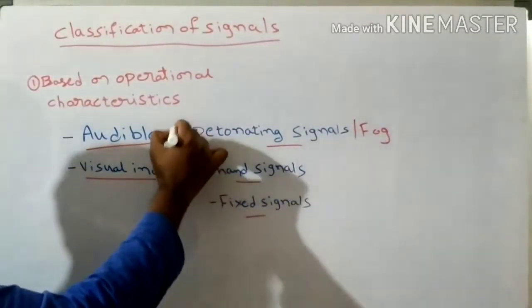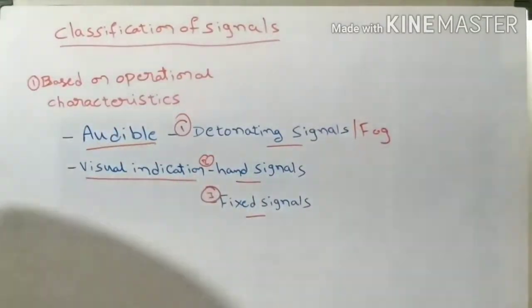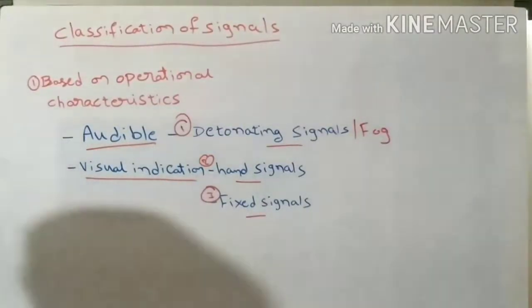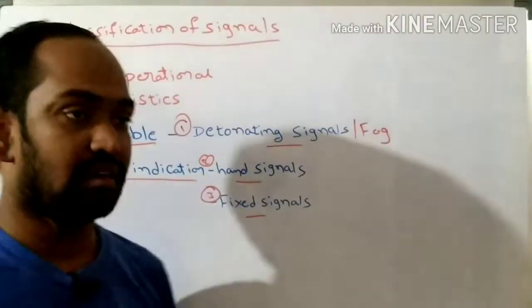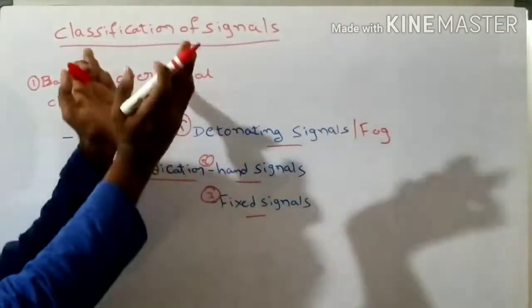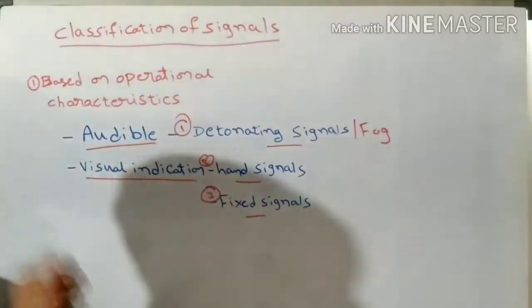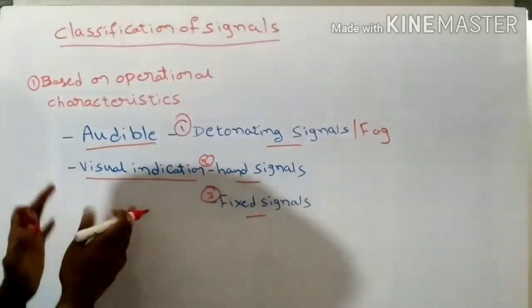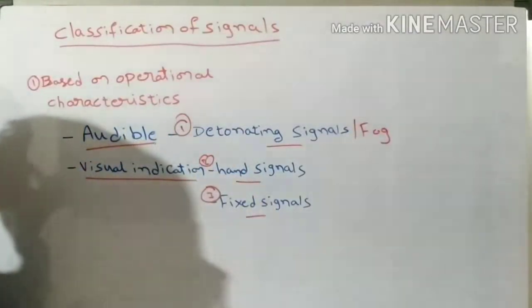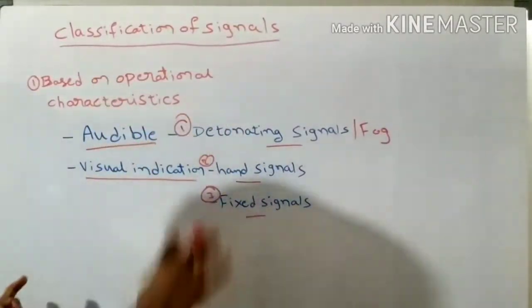First one is the detonating signals, next one is hand signals, and next one is fixed signals. It means based on their operation, like how we will operate those signals to give regulations or guidelines to the loco pilot. So based on their operation, the signals have been classified into three types: detonating signals, hand signals, and fixed signals. Again, based on the principles, two types are there: audible signals and visual indication signals. So detonating signals, hand signals, and fixed signals are the classification of signals based on their operation.